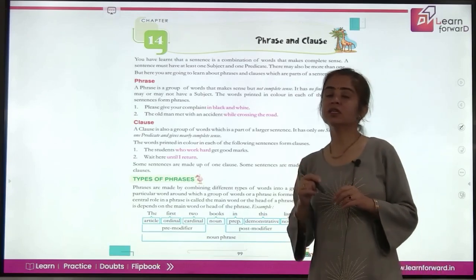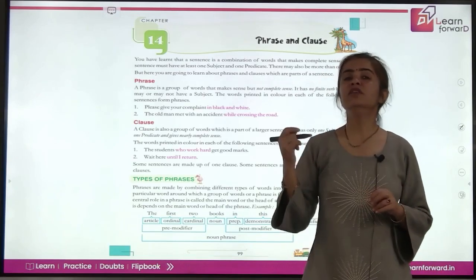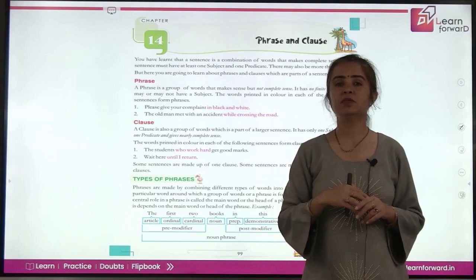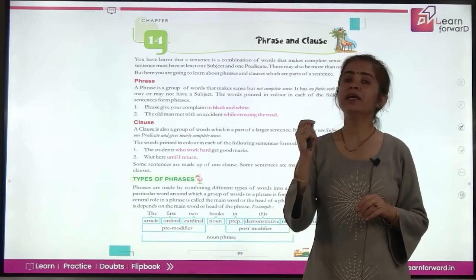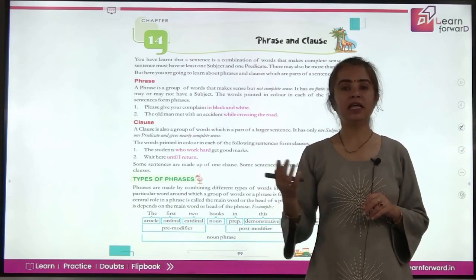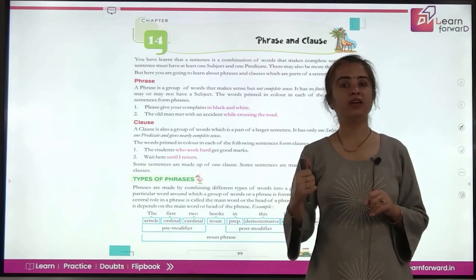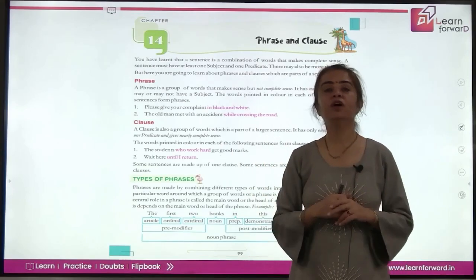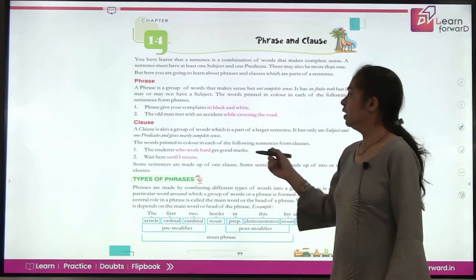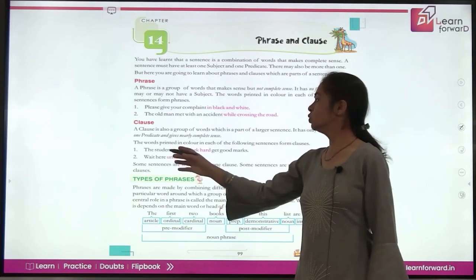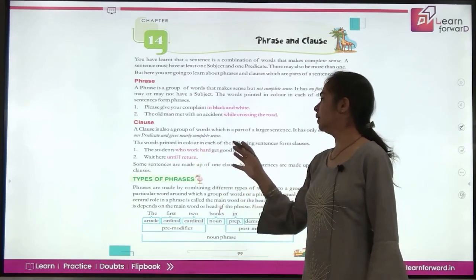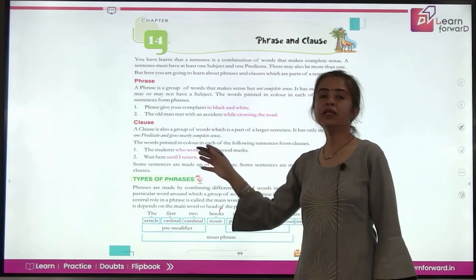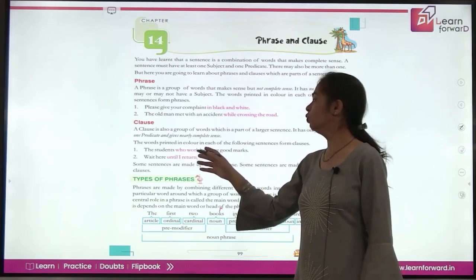Now, what is a clause then? A clause is also a group of words which gives its independent meaning. Somehow, it is like a sentence, with a finite verb and a subject also. But it is actually a part of a bigger sentence. Like if you have the sentence, the students who work hard get good marks. Now look at the highlighted part here, who work hard.